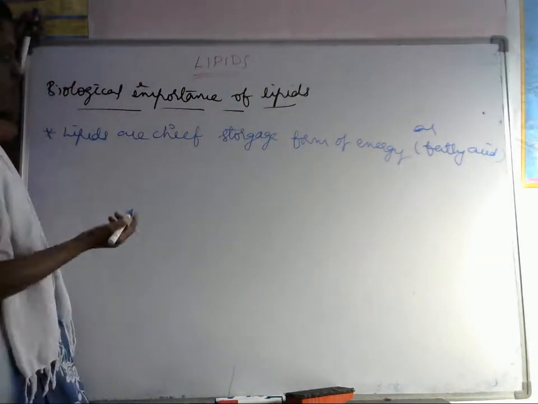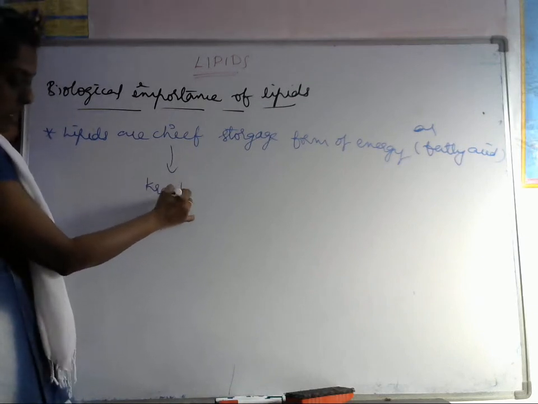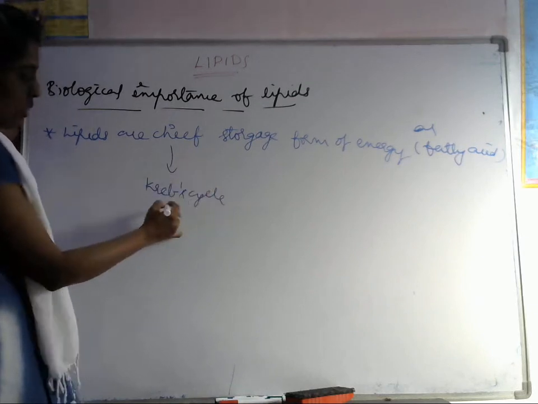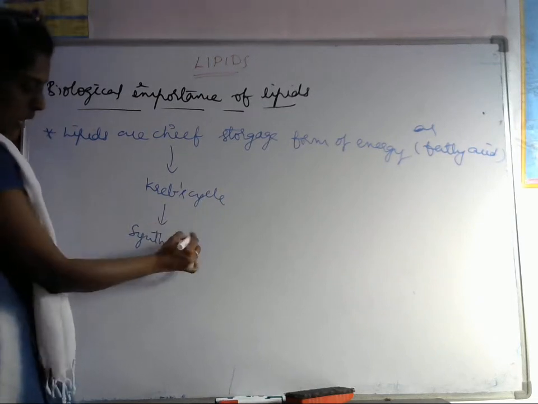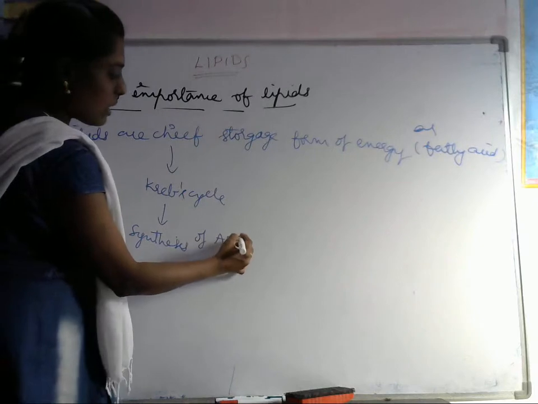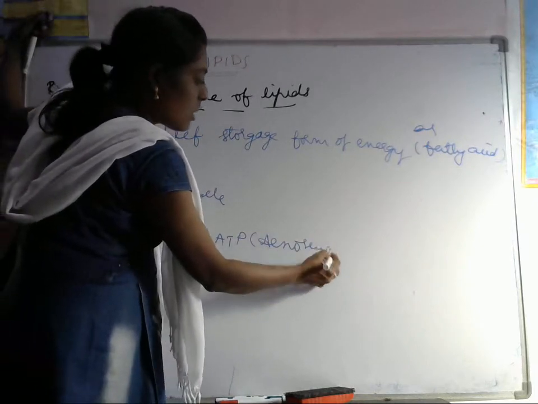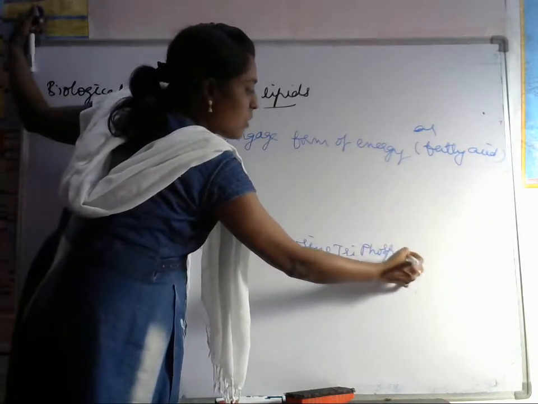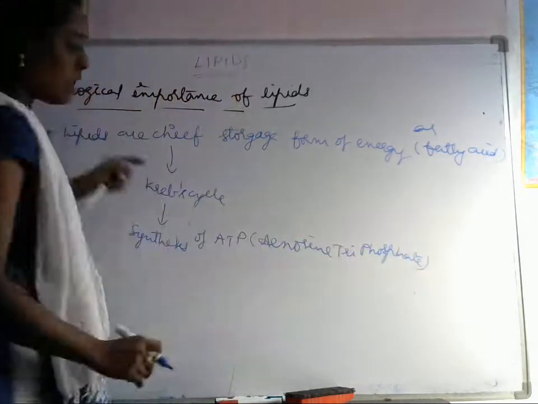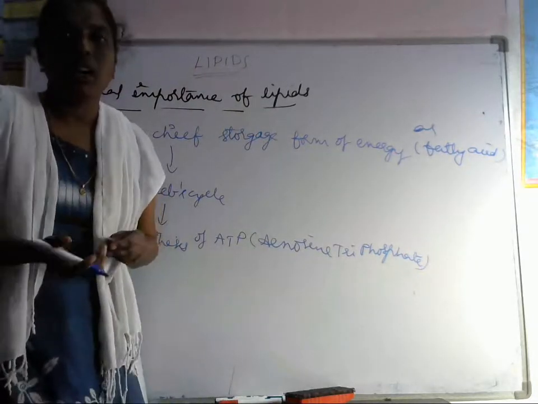They enter into the Krebs cycle and are involved in the synthesis of ATP. ATP is nothing but adenosine triphosphate, and this ATP is converted into energy.